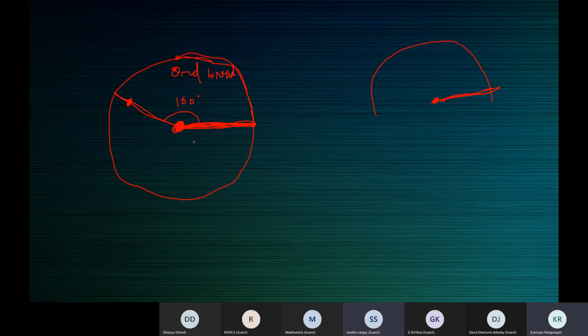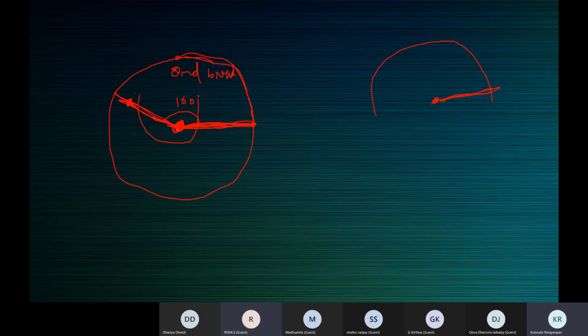Now be careful, children. Now place your protractor so that the center coincides with this, and the baseline of the protractor coincides with this radius. So you'll have to keep your protractor upside down like this.